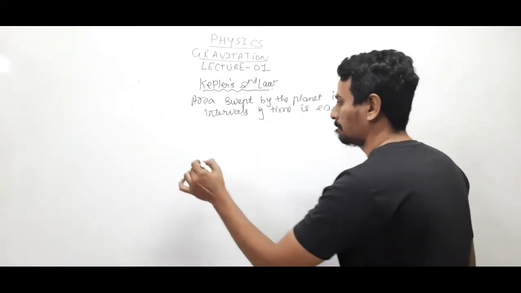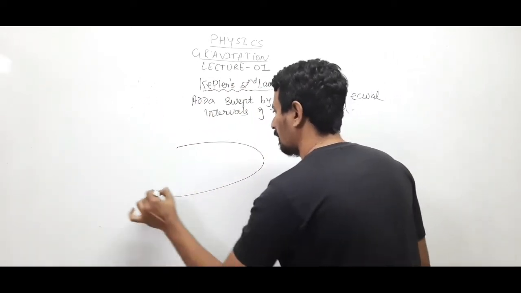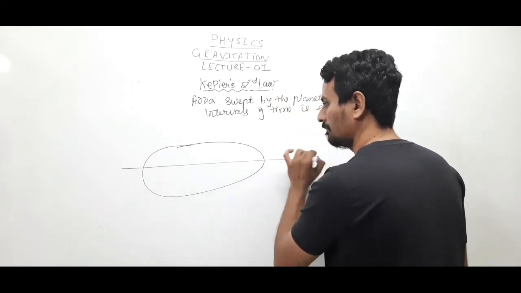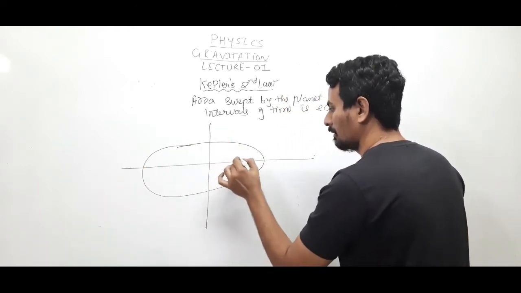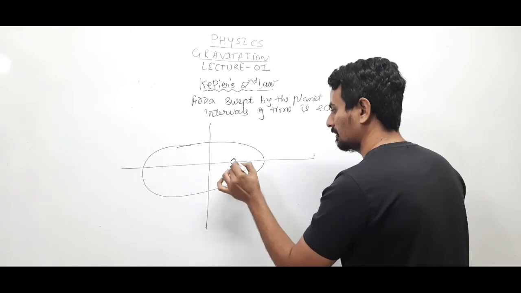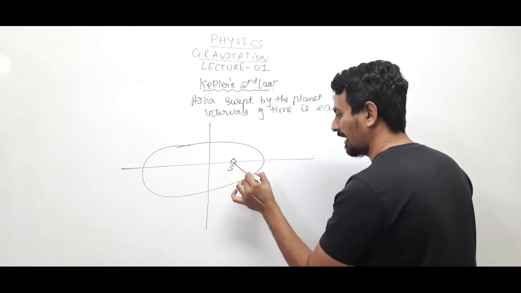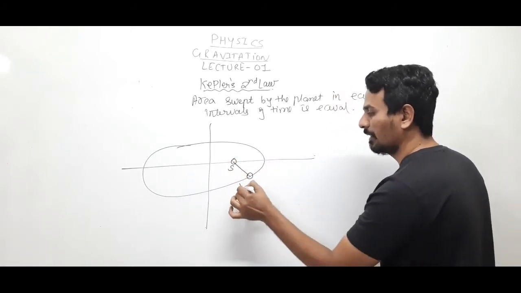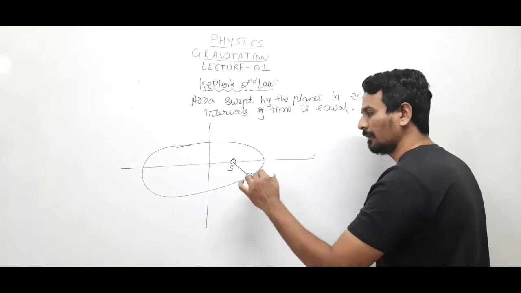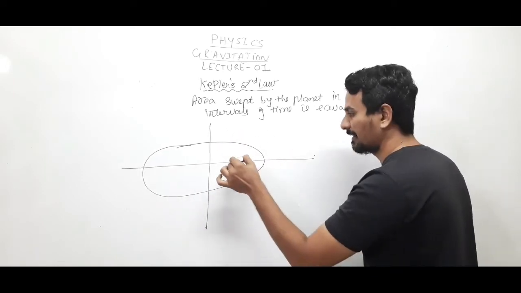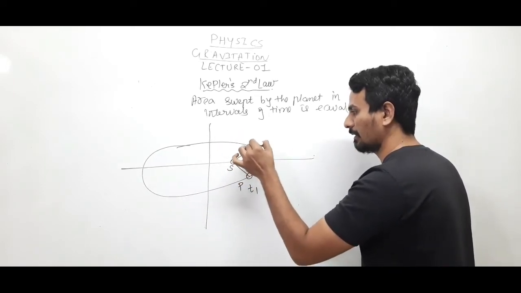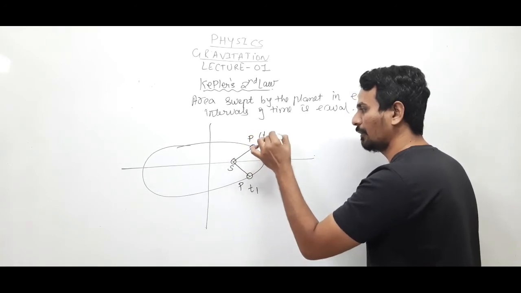See, according to Kepler's second law, here it was the sun. Suppose the planet is at this point at a time t1. The planet is revolving. Let the planet reach here at some time, say t2.